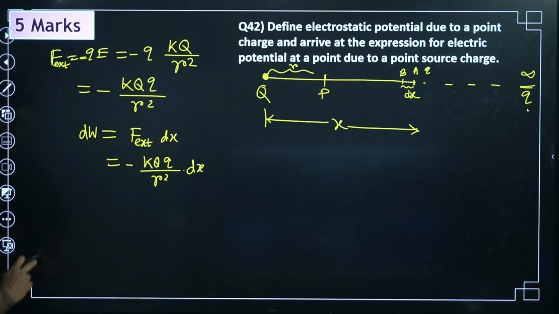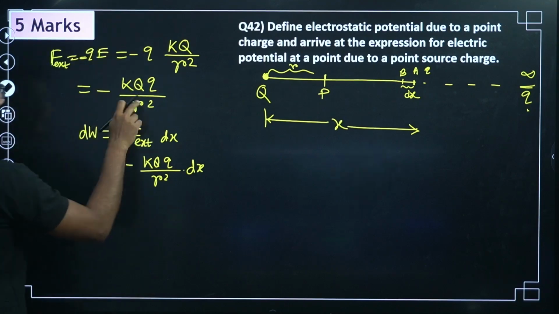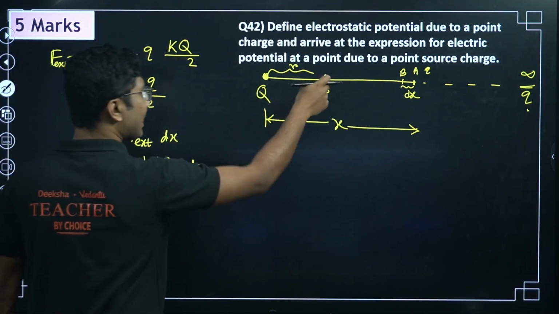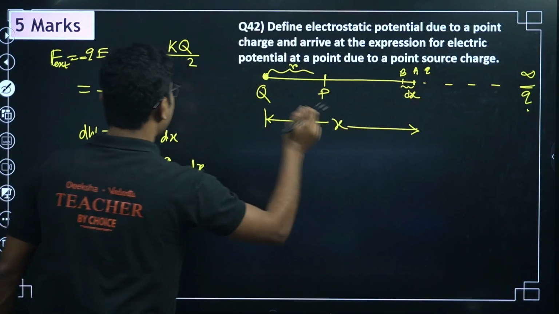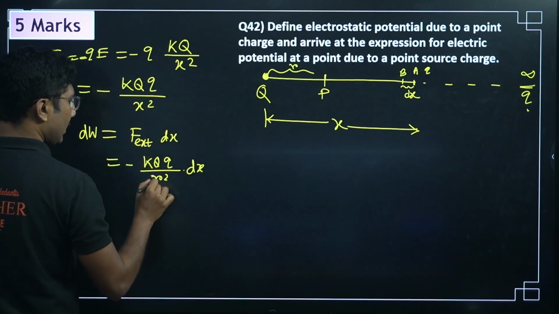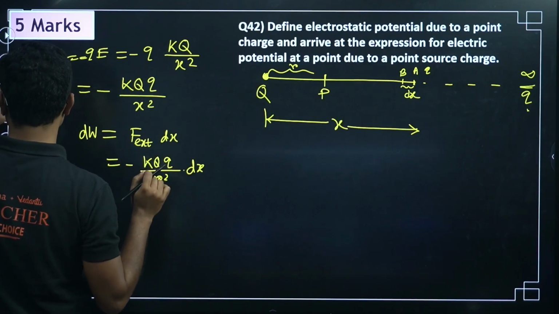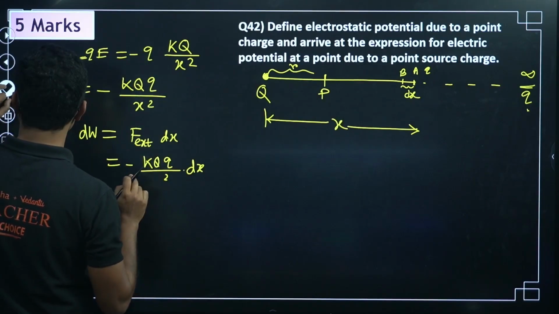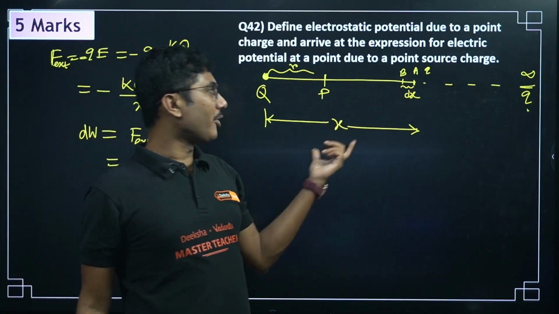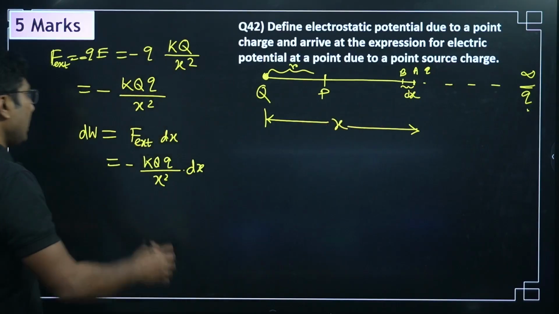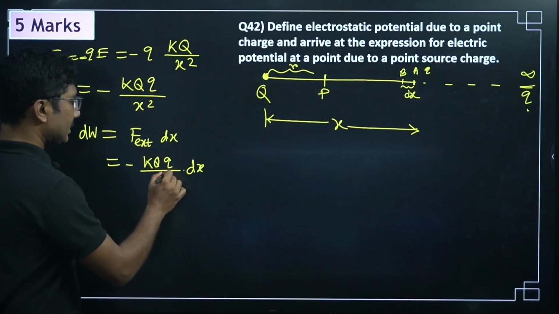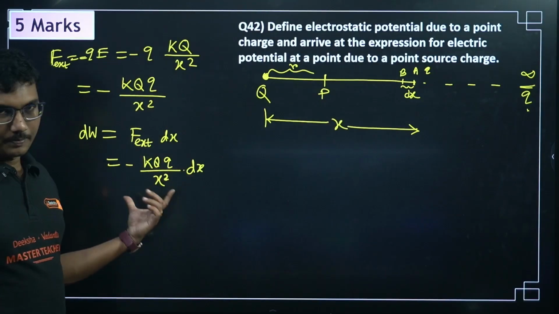Sorry, one mistake I made here. Here the force is not r square. Force will be r square when it is at P. Here it is at a distance x, so force will be x square. Okay, it will be x square, not r square. R square will be if we go to point P. But we are somewhere in between, at a distance x, so the force will be kq by x square. So this is the small work done.